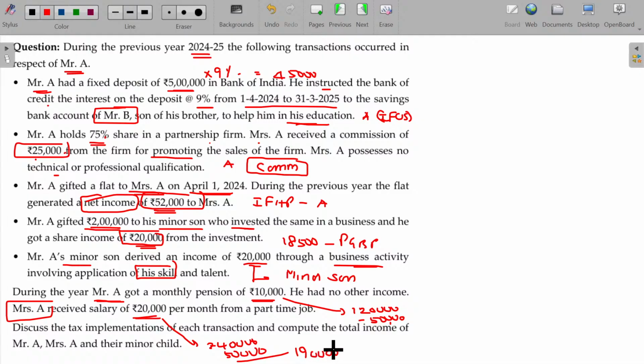Now, this income will be clubbed. Which income? In whose account is it going to be clubbed?